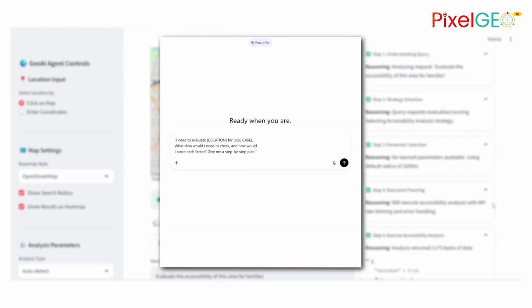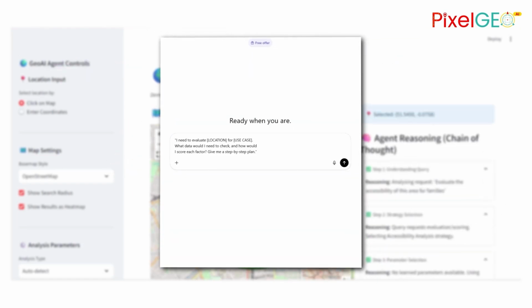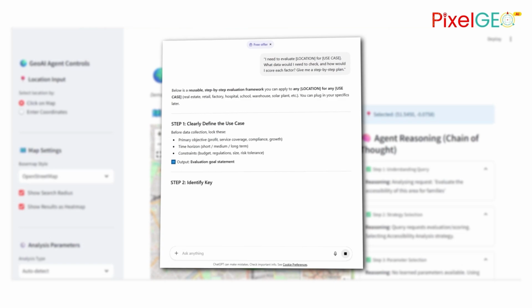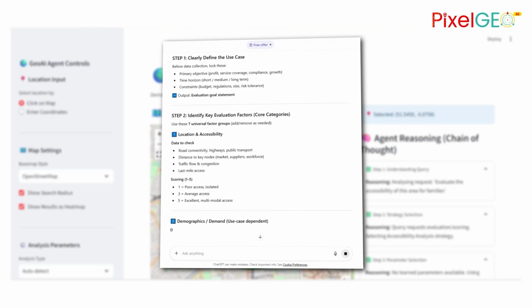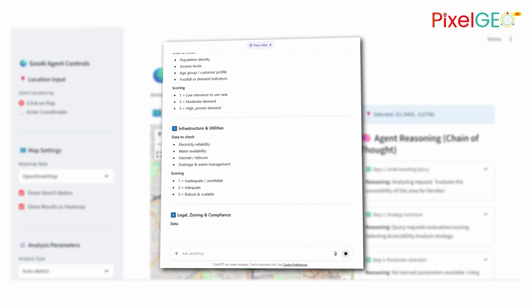If you want to try something like this yourself, you don't need to build a full agent to start. Open ChatGPT, try this prompt. I need to evaluate a location for families. What data would I need to check, and how would I score each factor? Give me a step-by-step plan. That's the reasoning part. Once you understand the logic, you can start automating each step like I did with this agent.